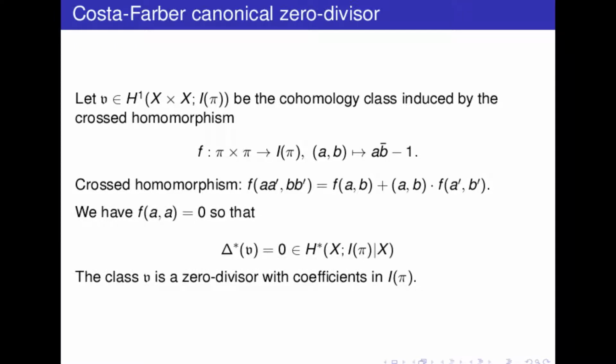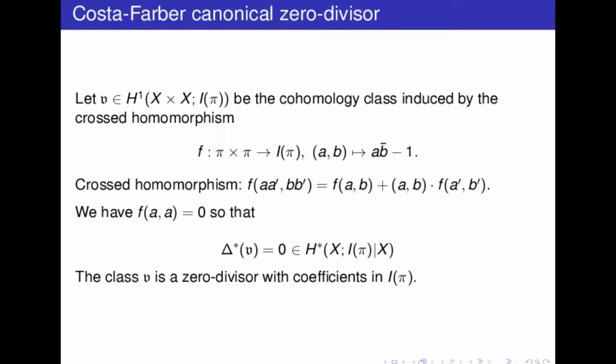Okay, and then Costa and Farber identify the primary obstruction for the path fibration, and this can be described as a cohomology class in X cross X with coefficients in I of pi, which is given by this crossed homomorphism. This is a function from pi cross pi to I of pi, which takes (a, b) to a b inverse minus 1. This is a crossed homomorphism, which means that this is not a homomorphism of groups, but satisfies this relation.